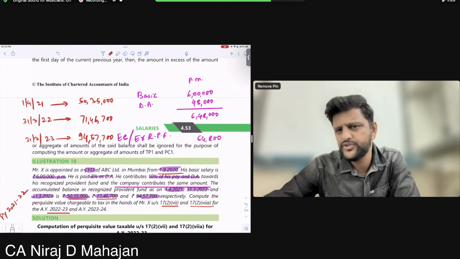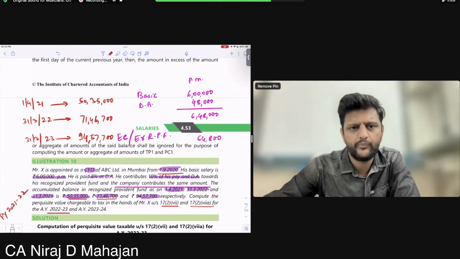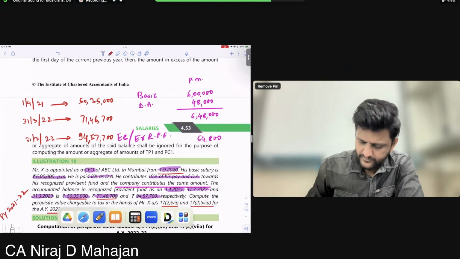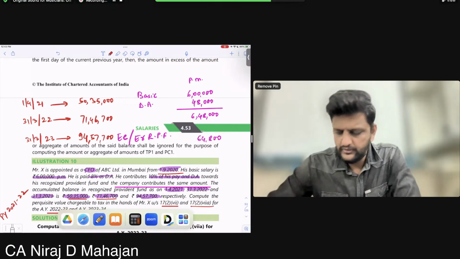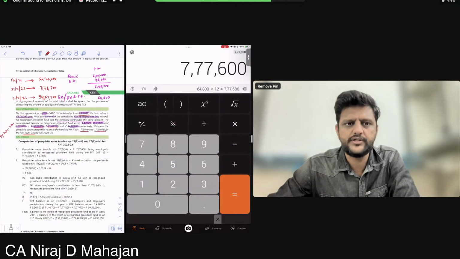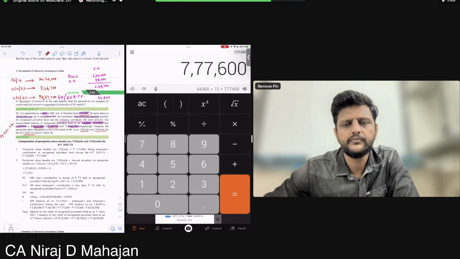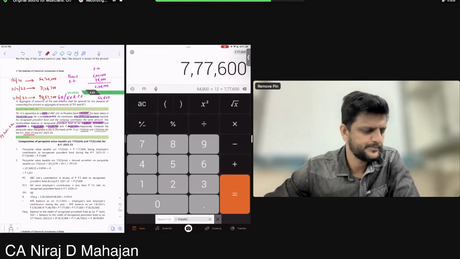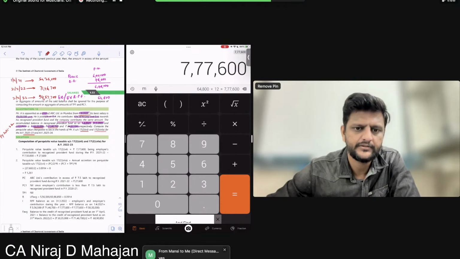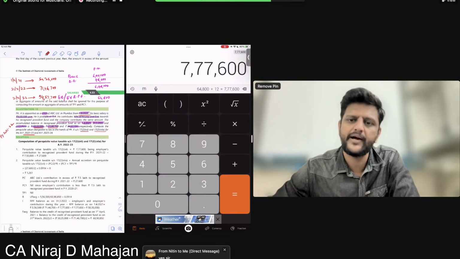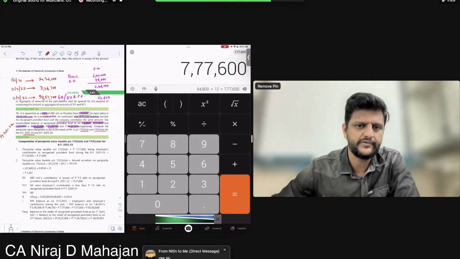Under 17(2)(7), for both the years it is going to be the same, because there is no change in salary. Give me how much? Same figure which we had calculated. Which figure we had calculated? 27,600. 7,77,600 minus 7,50,000 is 27,600.